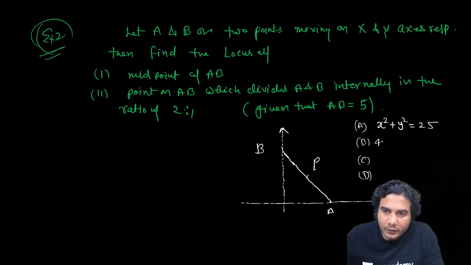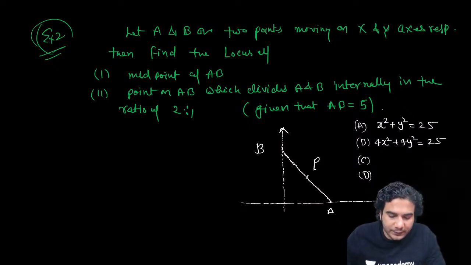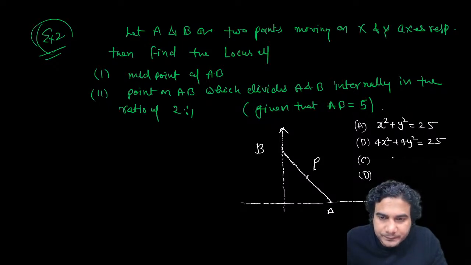Second option is 4x square plus 4y square is equal to 25. I'm writing the options for the other curve also.